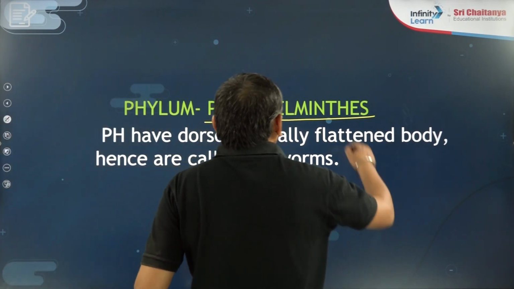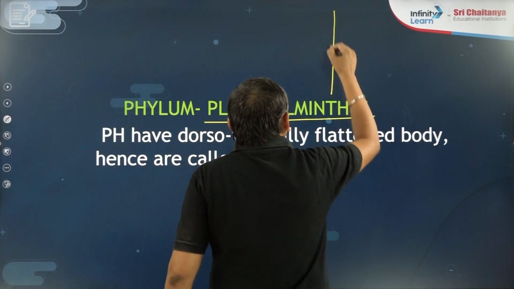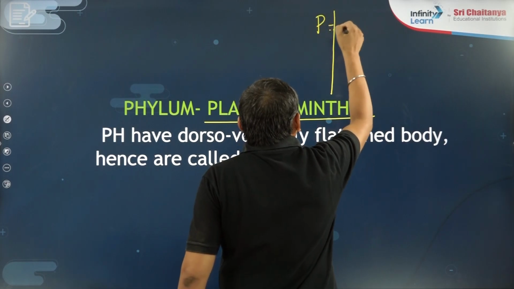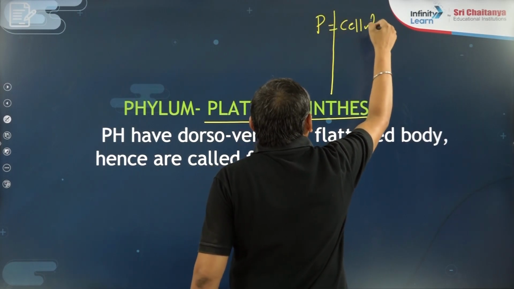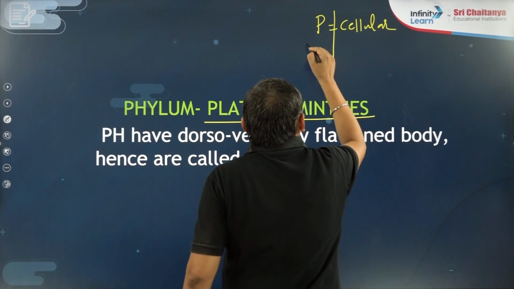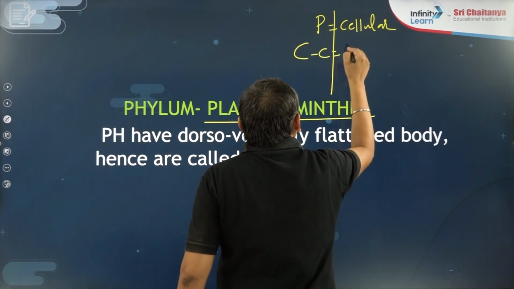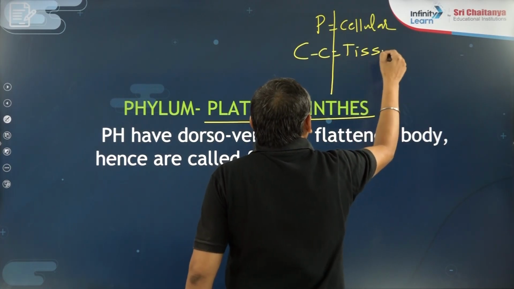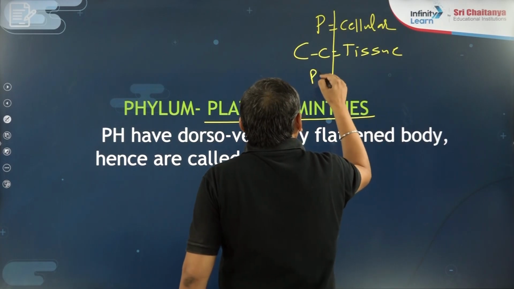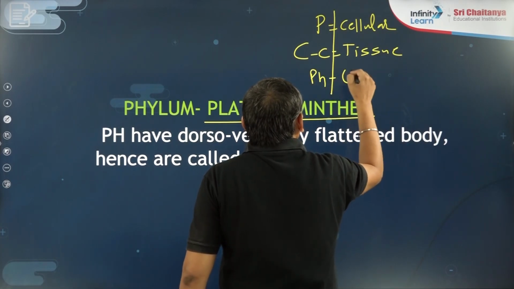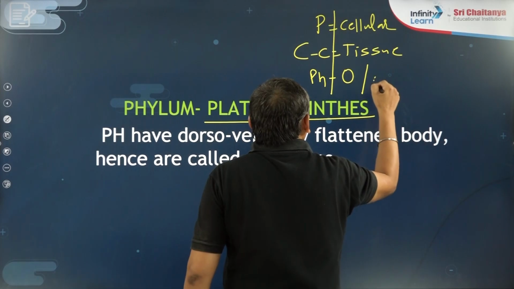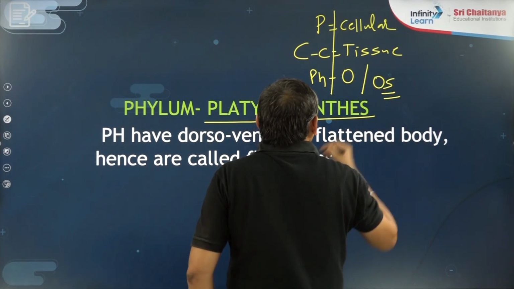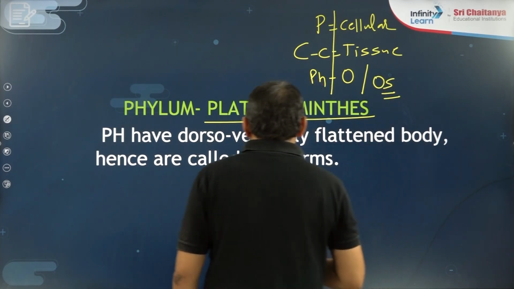If you will see, very interesting: in Porifera, cellular level of organization. In Coelenterata and Ctenophora, tissue level of organization. In Platyhelminth, initially it is the organ level, and in developed Platyhelminth, organ system level of organization is present.